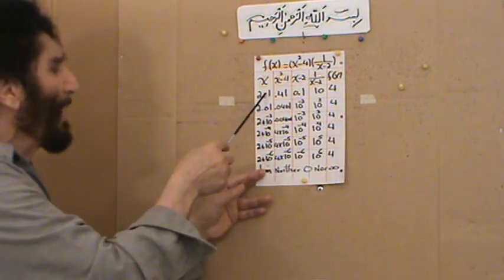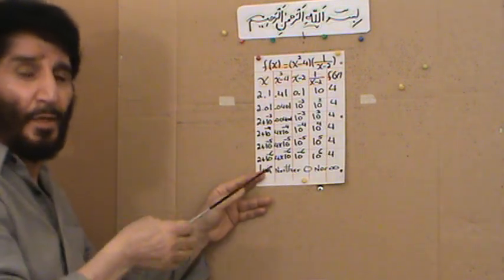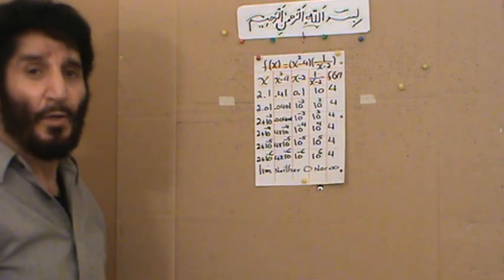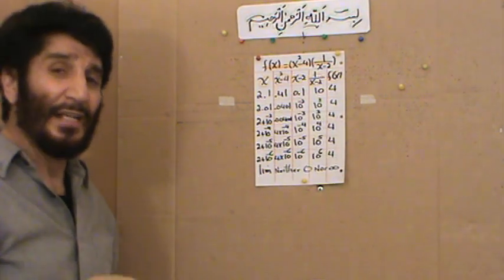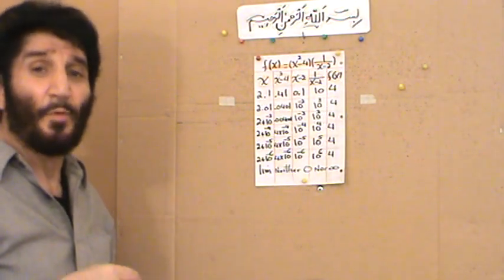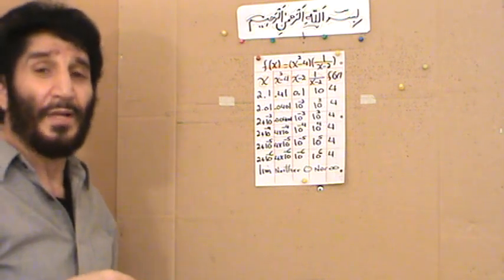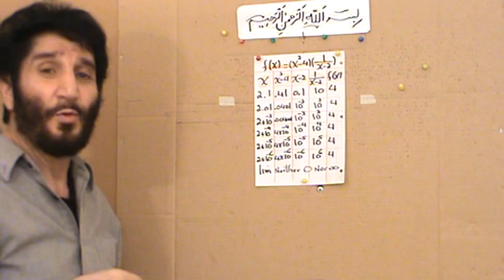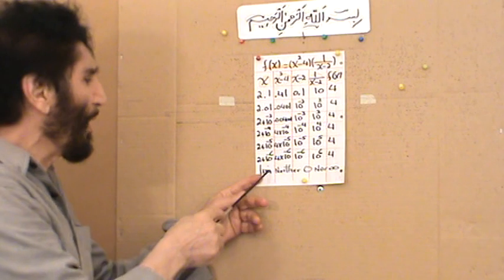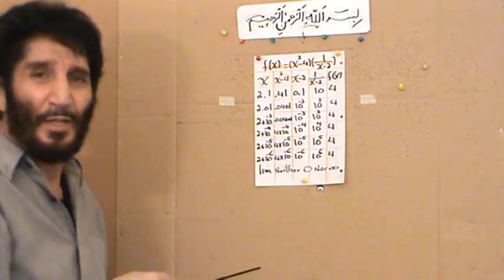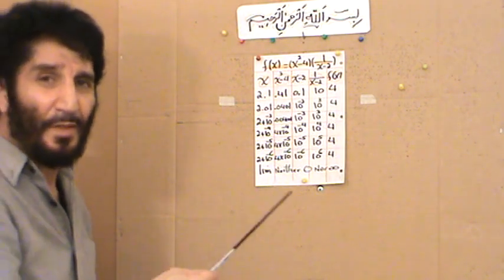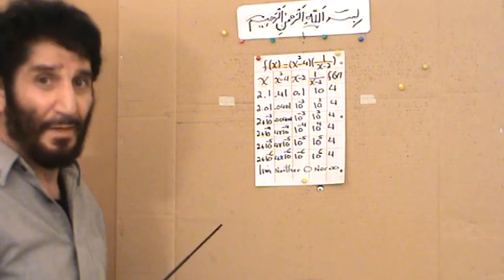Okay, now my x, I started with 2.1, then I start to approach 2 from the right side. So the next selection I make for the value of x was 2.01, and the next one was 2.001, and then 2.0001, then 2.00001, and then 2.000001, and so on and so forth. I went up to about 6 zeros, including the decimal, and see what kind of behavior my function will give me.